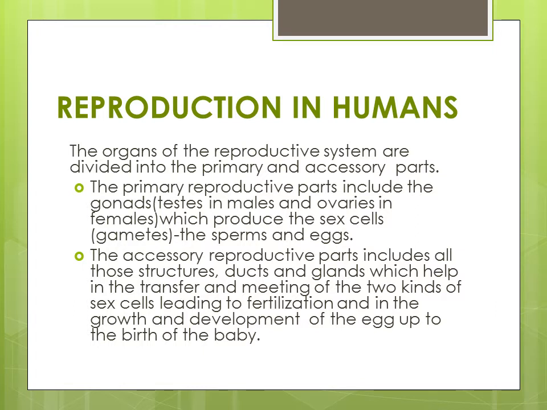The accessory reproductive parts include all those structures, ducts and glands which help in the transfer and meeting of the two kinds of sex cells, leading to fertilization and in the growth and development of the egg up to the birth of the baby.